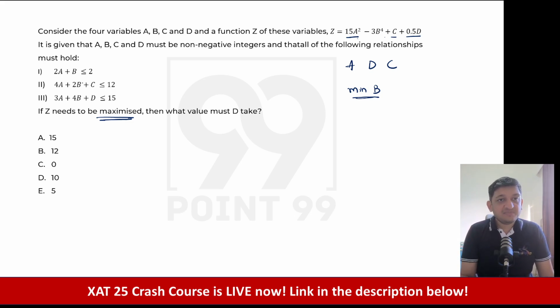सो लेट्स सी, 2a plus b is less than or equal to 2. So it behooves me to ensure that B is as low as is possible. What is the lowest value that B can take? सारे के सारे non-negative integers हैं. So the minimum value that B can take is 0. Let's see if this satisfies the entire thing or not. अगर B 0 है, तो A has to be less than or equal to 2 और A has to be less than or equal to 1. So the best case में क्या हो जाएगा? A का value 1 हो जाएगा.